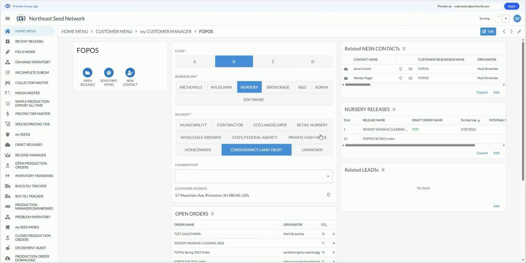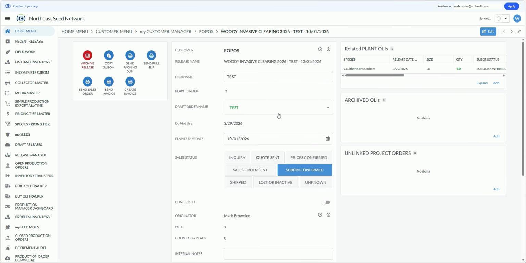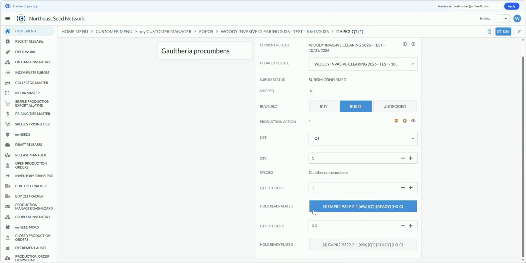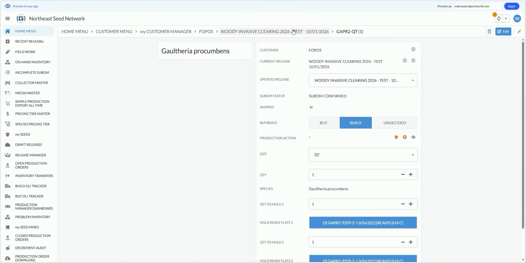All right, so here's our test order. It has 1 line item on it. The sub-item is confirmed, it's billed, it's quart, it's 1, and it shows me exactly which plant I have allocated to this order, maybe as a backup. Hold it again, and when you do that, you can see that your available inventory decrements once more from 4 to 3. So now I have held 2 quarts for this order, just in case one doesn't look good in the...